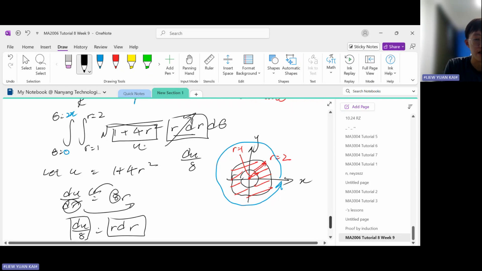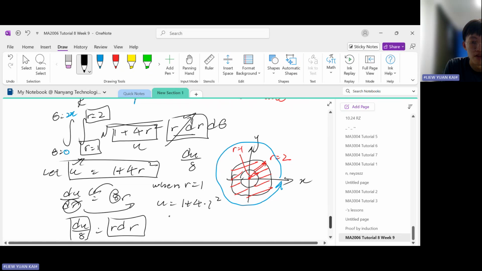Don't forget, since we express this in terms of u, we need to change these bounds also in terms of u. Let's take a look at the lower bound. When r equals to 1, we use u equals to 1 plus 4 times 1 squared, which is 5.